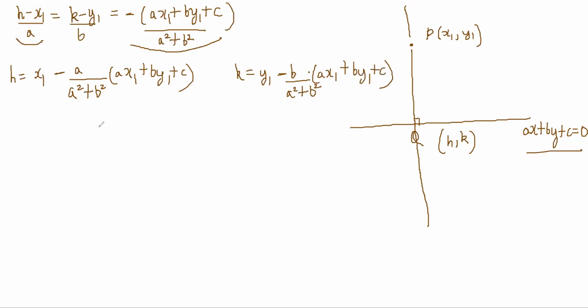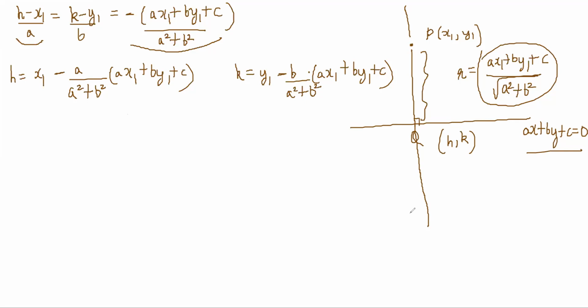Now it is obvious from here, because this looks like the foot length of perpendicular, r is equal to (ax1 plus by1 plus c) by root of (a square plus b square), right?